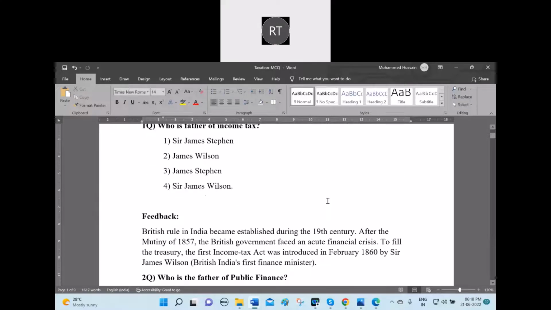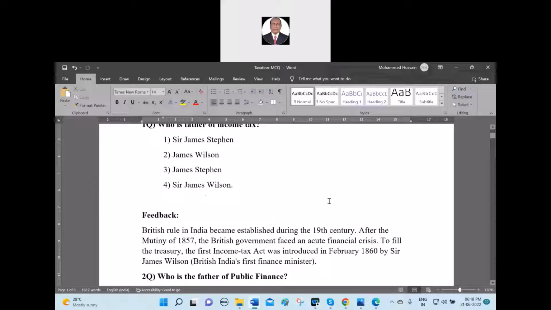So British rule in India became established during the 19th century. After the mutiny of 1857, the British government faced an acute financial crisis. To fill the treasury, the first income tax act was introduced in February 1860 by Sir James Wilson, British India's first finance minister. Supplementary question: who is the first finance minister in British India? The answer is Sir James Wilson.